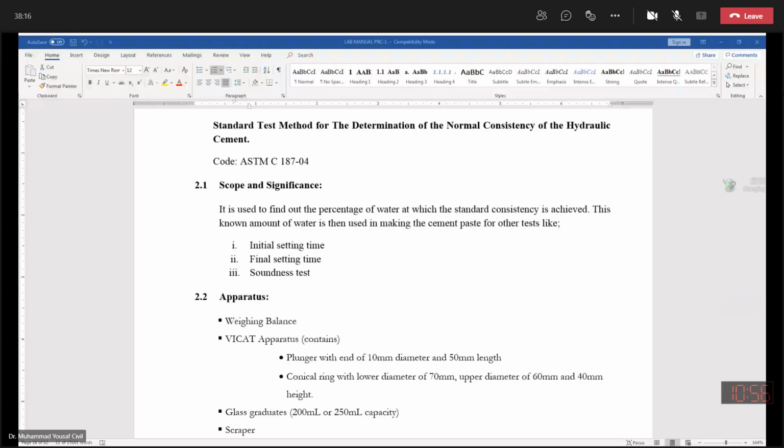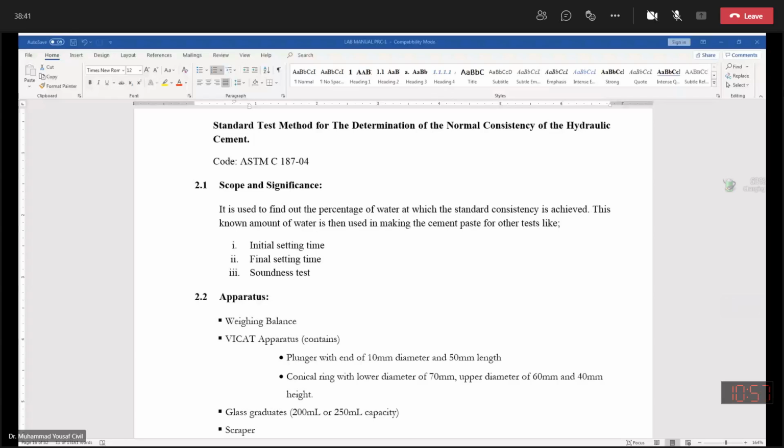I told you the initial setting time and the final setting time. Soundness is basically if the cement paste changes its volume. If the volume of the cement paste is not stable, it is known as unsound cement. Volume change, what does it mean?